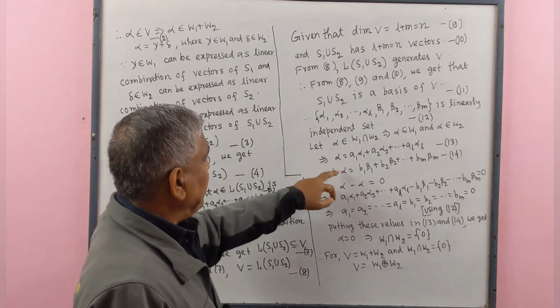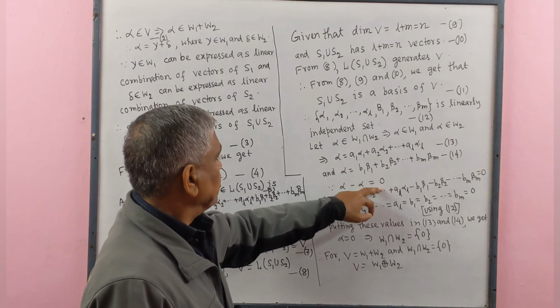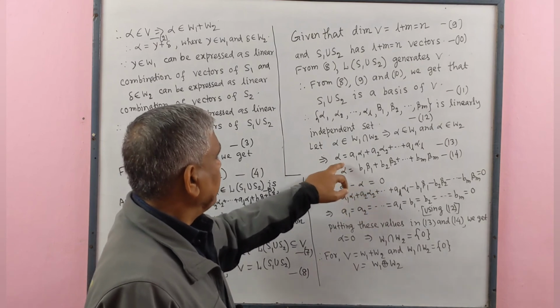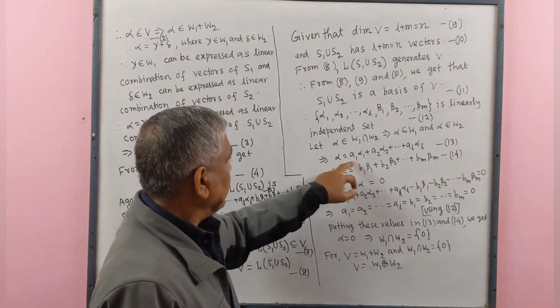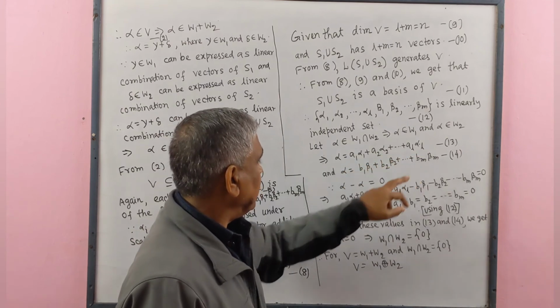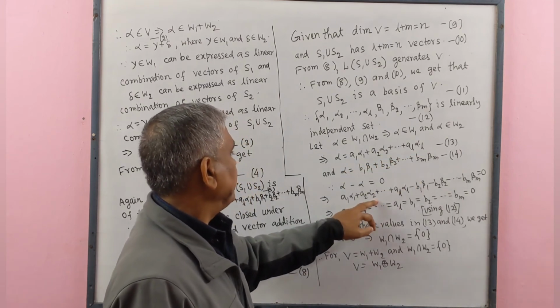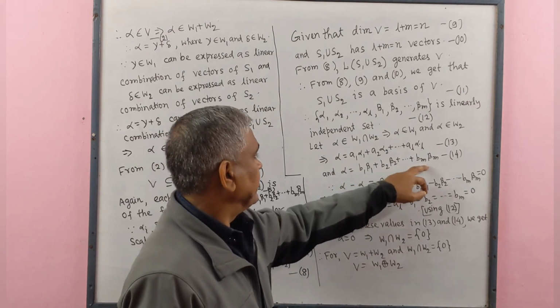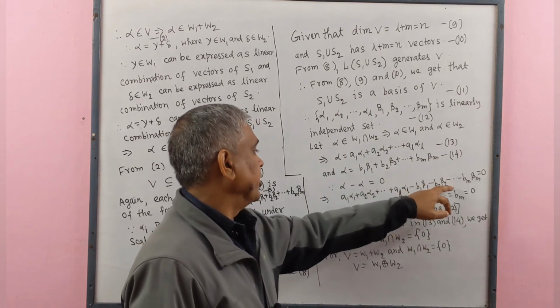Now alpha minus alpha equals 0. We put for the first alpha, a1 alpha 1 plus a2 alpha 2 plus dot a_l alpha l, and for the second alpha we write the right side of 14.